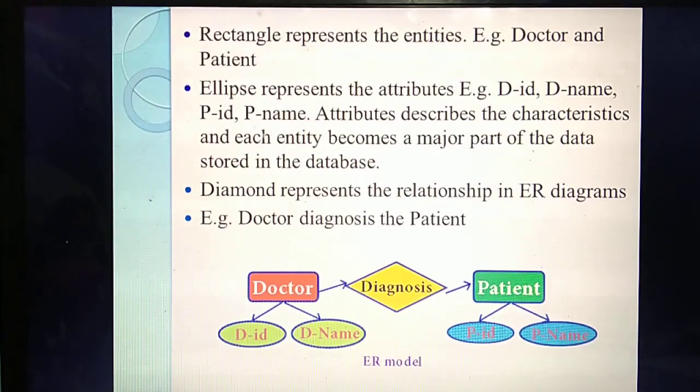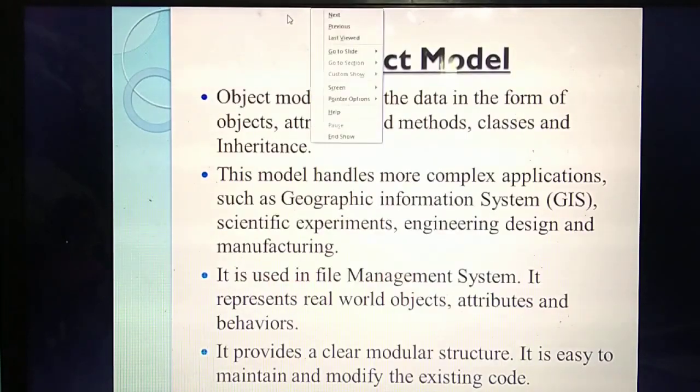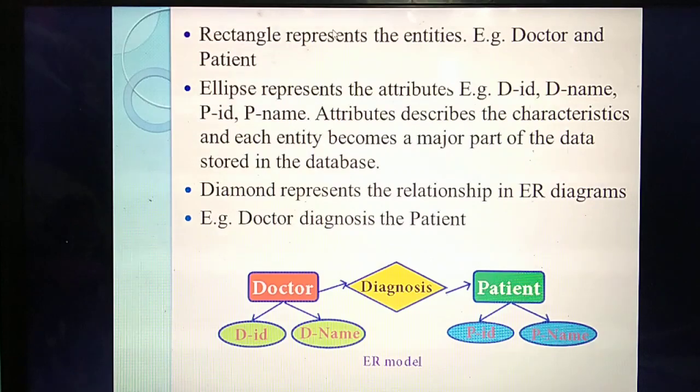One more model is there. Tomorrow we can study this model. Okay. So up to today the time is over. Up to today's class, this much of the model is enough.